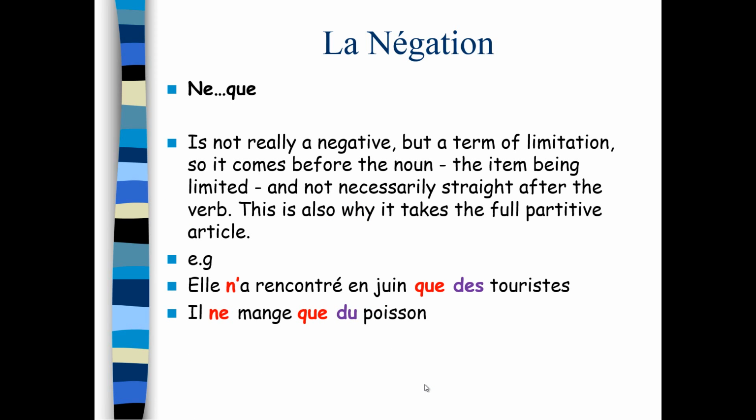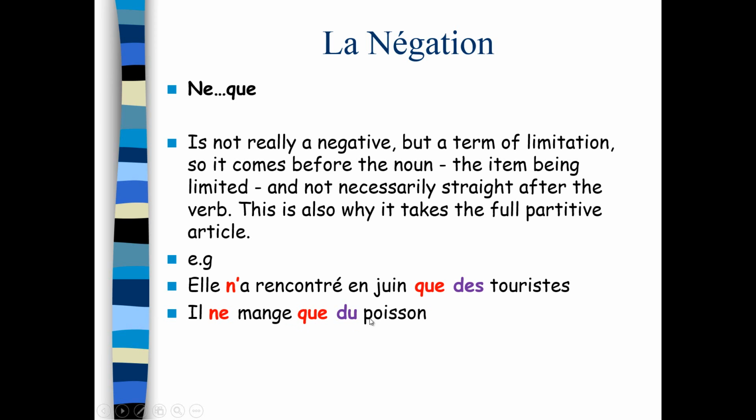Ne que is a bit different because it's not a negative, it's a term of limitation. So while it may seem to come after the past participle, in fact, what it's doing is it's coming before the thing that it's limiting, that is, before the noun that it's limiting. And this is also why it takes the full partitive article, because it's not a real negative. Let's have a look. Il n'a rencontré en juin que des touristes. So here we've got a verb in the past participle. We've got something else happening. The que comes before the thing it's limiting, the touristes. And it's des. Yeah? It's taking the full partitive article because it's not a real negative.